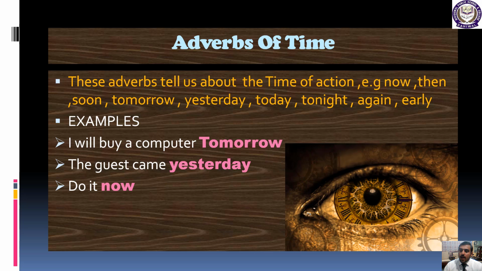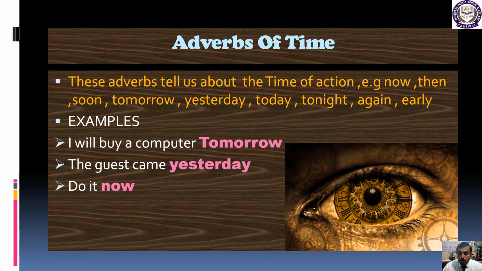After that, adverb of place, the area. Now we are discussing the time at which the action occurs. For example, the words now, then, soon, tomorrow, yesterday, today, tonight, again, early. These are the adverbs talking about the time of the action.